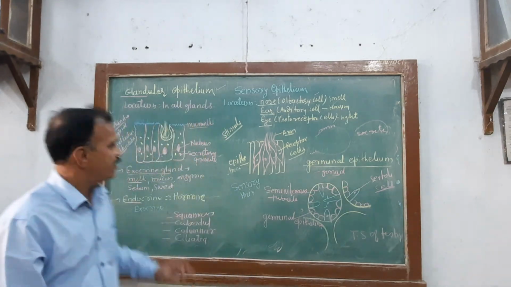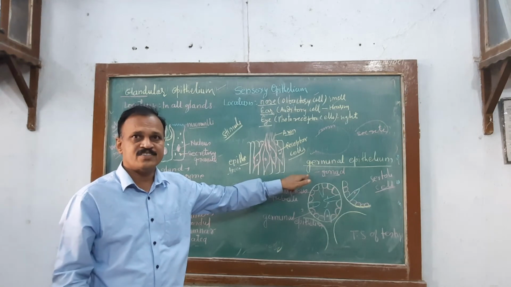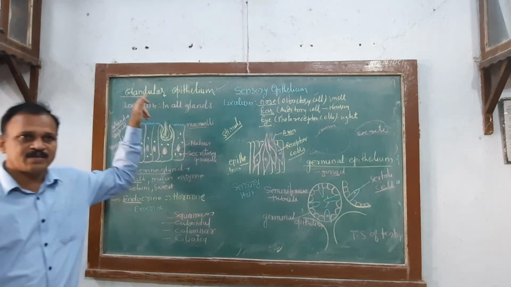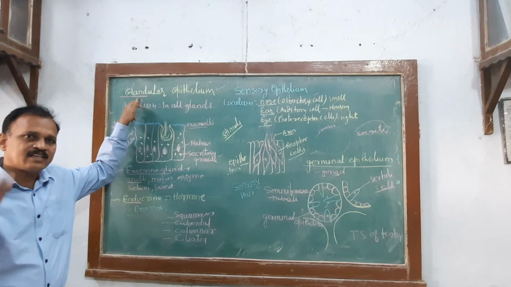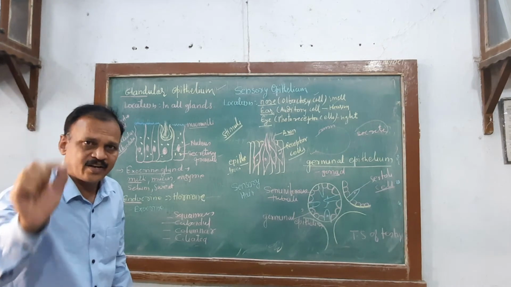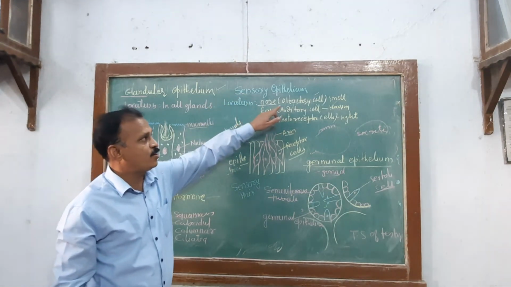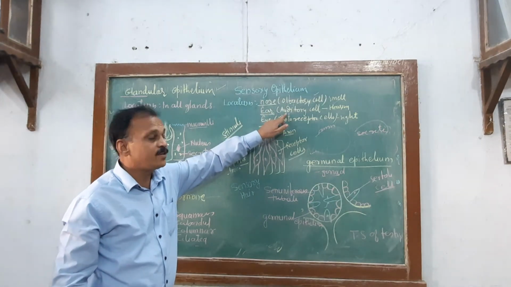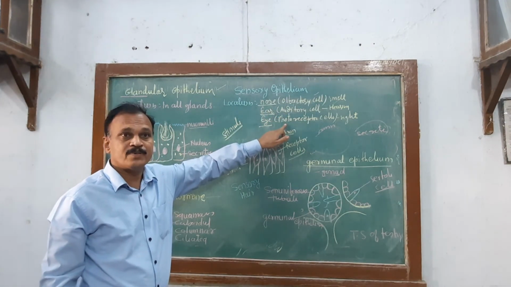What have you seen today? Glandular epithelium, sensory epithelium and germinal epithelium. In glandular, what do you have to keep in mind? All types of glands, either unicellular gland, multicellular gland, exocrine gland or endocrine gland. Where is sensory epithelium located? In the olfactory cells of the nose, auditory cells of the ear, photoreceptor cells of the eyes.